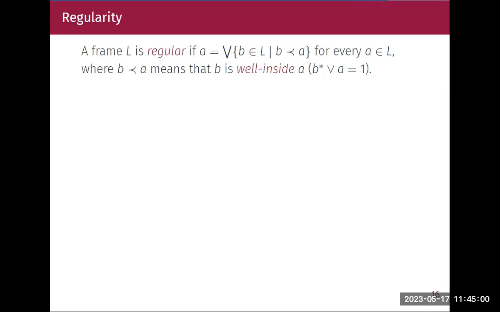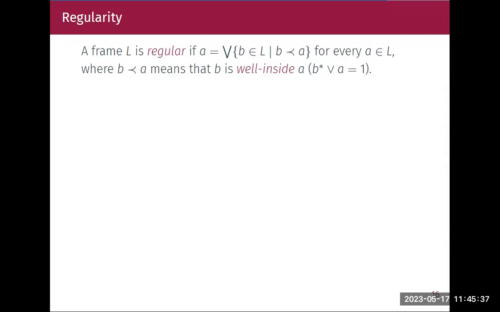A frame is regular if every element is a join of elements well inside it. Well inside is rather below, and I saw Rick Ball's definition, and I think that is a better definition. If A is rather below B, then there exists a C such that C meet A is bottom and C join B is top. Equivalently, this is also a definition where I'm using the pseudo-complement: pseudo-complement of A join B is 1.